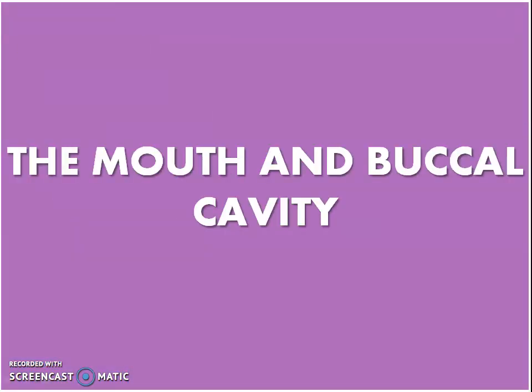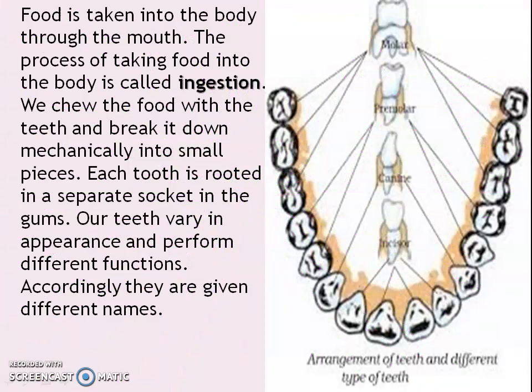The mouth and buccal cavity. Food is taken into the body through the mouth. The process of taking food into the body is called ingestion. We chew the food with the teeth and break it down mechanically into small pieces. Each tooth is rooted in a separate socket in the gums. Our teeth vary in appearance and perform different functions. Accordingly, they are given different names.